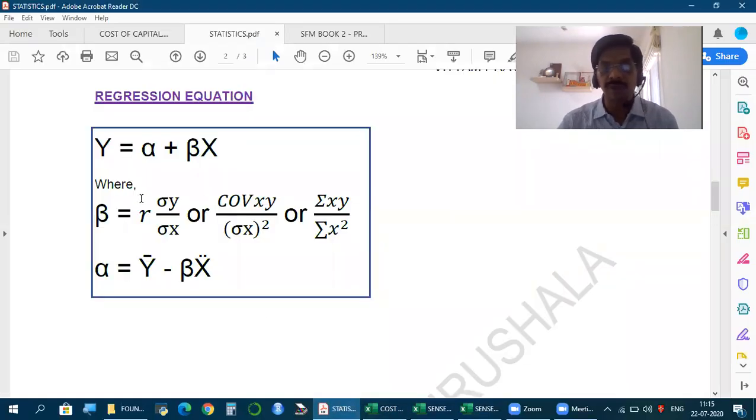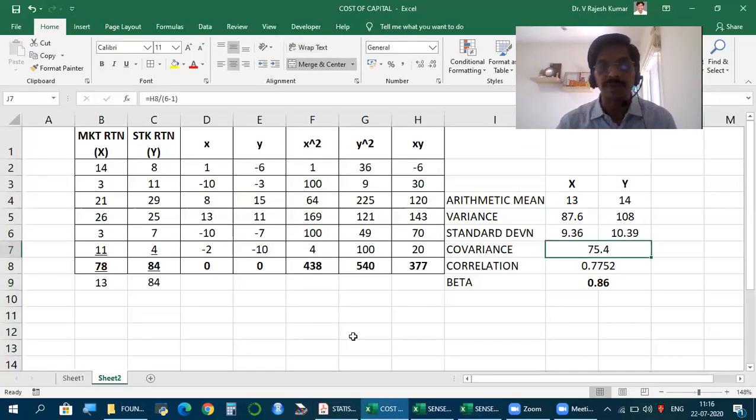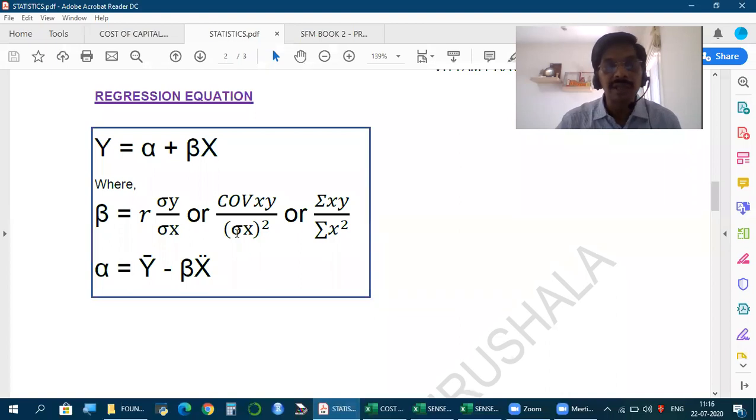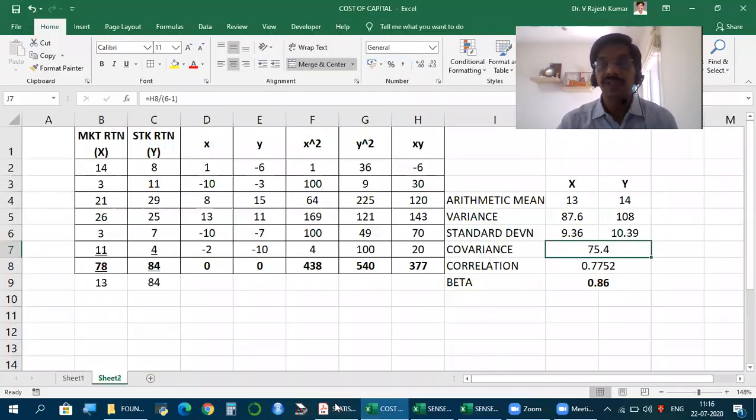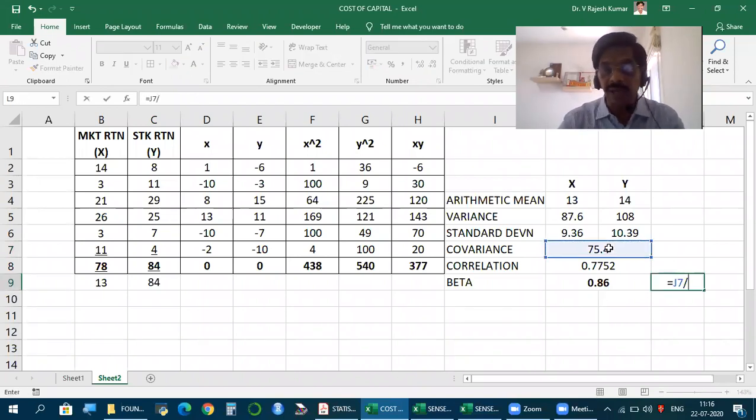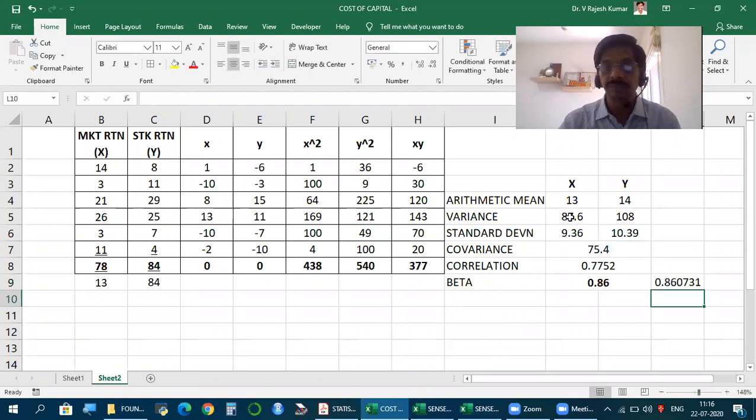Now, what is the second formula to calculate the same beta? This is the first formula we used, the base formula: R into standard deviation of y by standard deviation of x, or covariance between x and y by variance. That is the reason we kept all this study. Covariance between x and y divided by variance of x. Your variance of x is 87.6. So if I calculate covariance between x and y by variance of x, same number. It can't be different. It has to be the same.